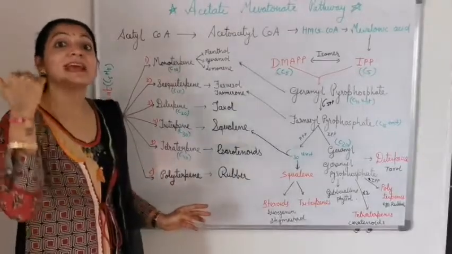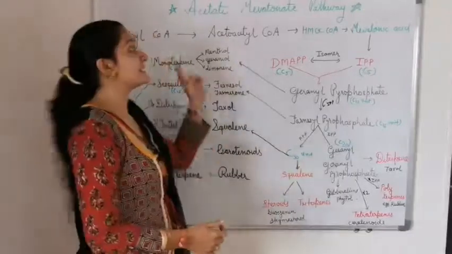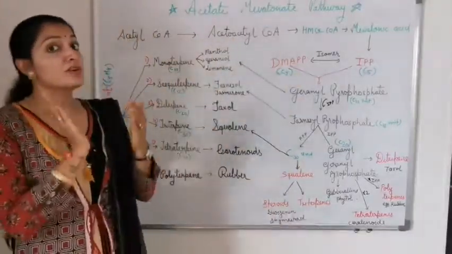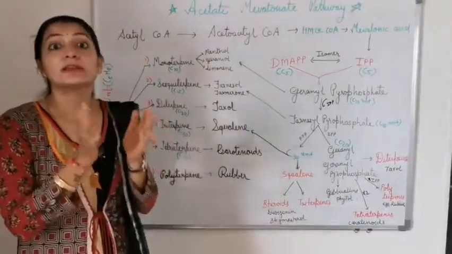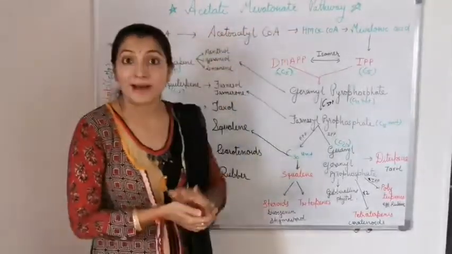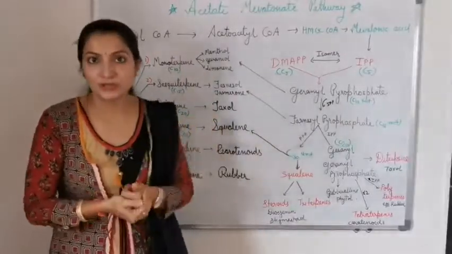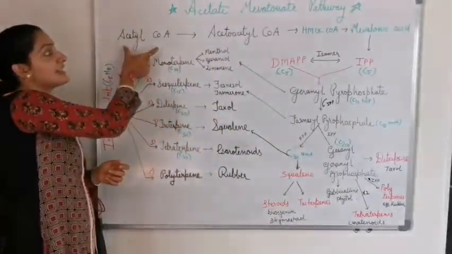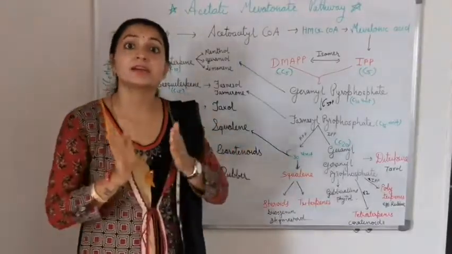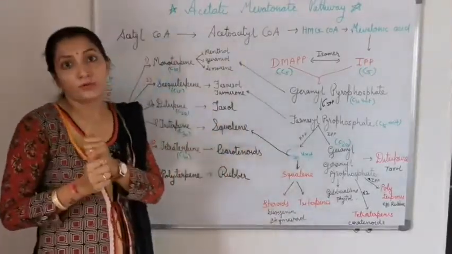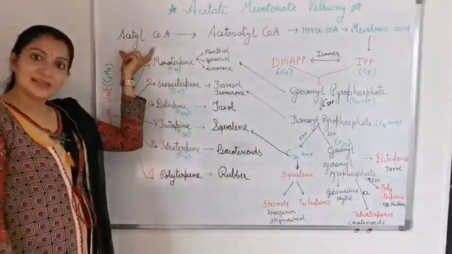Okay, and they contain n number of isoprene units. Now we see the overview of the acetate malonate pathway, which we already studied. I told you that in the acetate malonate pathway, the reactant for synthesis of the isoprene unit is acetyl coenzyme A, and this acetyl coenzyme A is the starting material, precursor or reactant for the acetate pathway. So here the starting material is acetyl coenzyme A.